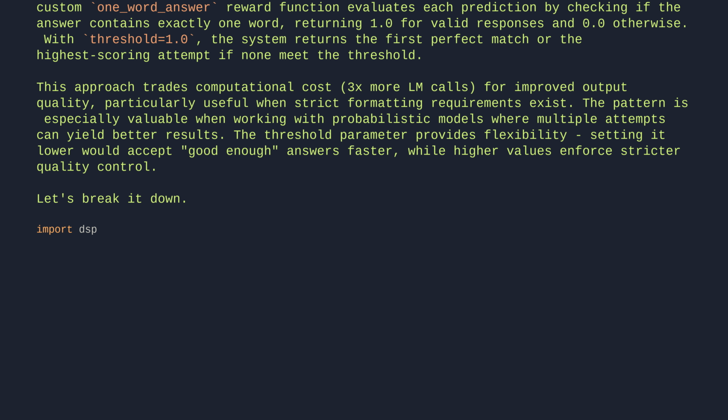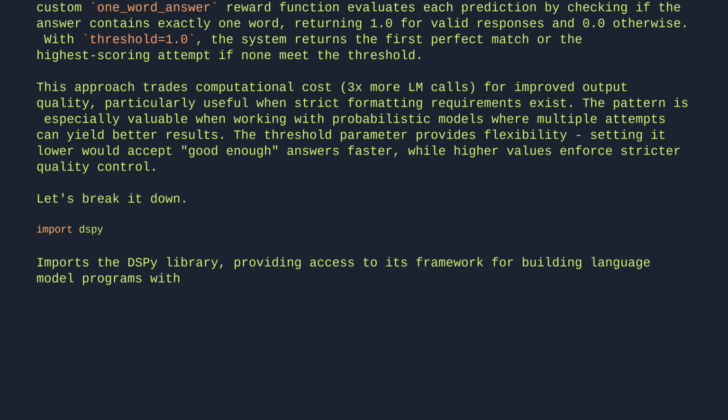Import dspy. Imports the DSPy library, providing access to its framework for building language model programs with composable modules like Predict and ChainOfThought.